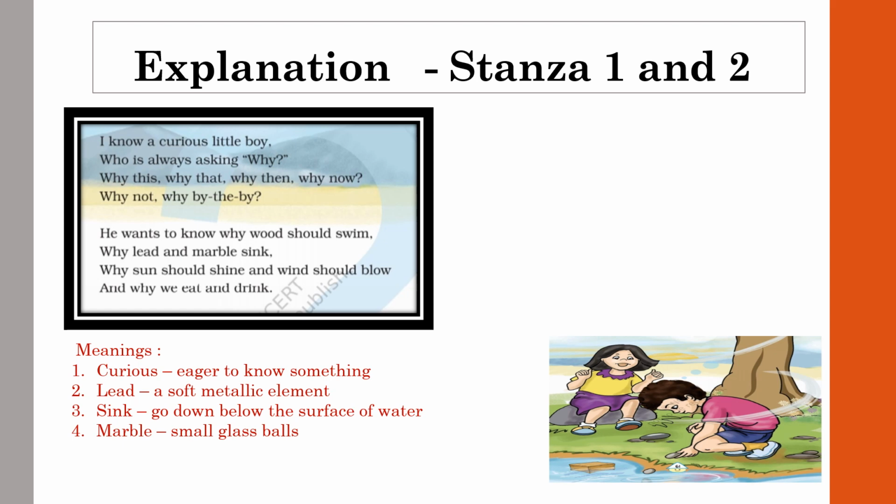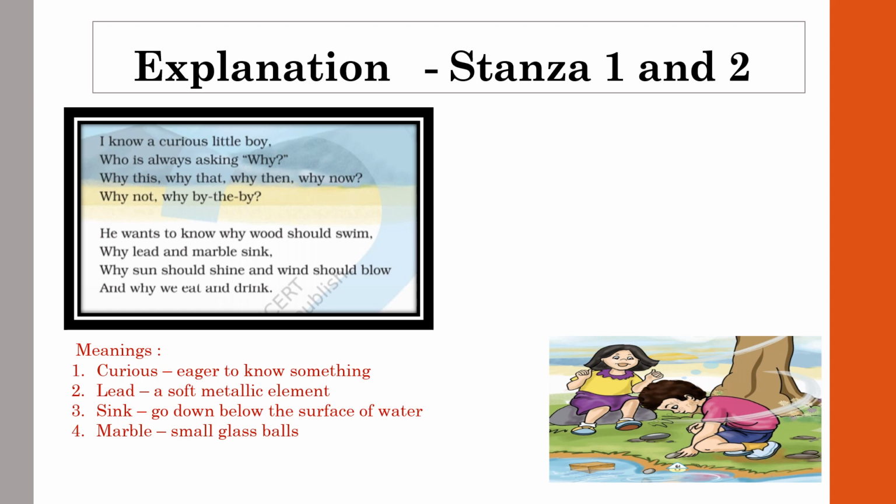He keeps on asking why this, why that, why now, why not, and other similar questions about everything he comes across. It means whatever he looks at, he is asking questions in a curious way. This is the explanation of the first stanza.